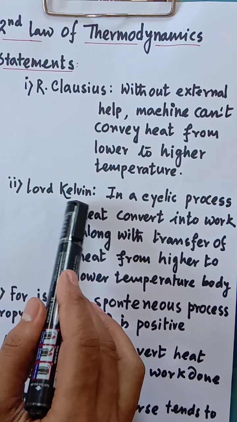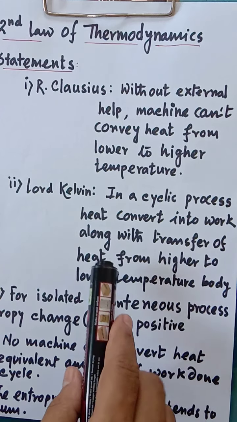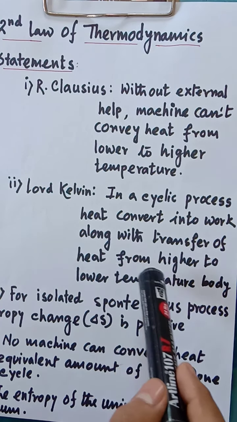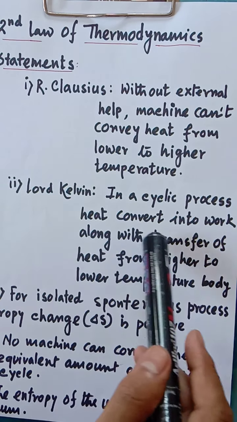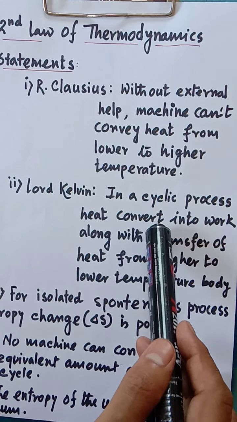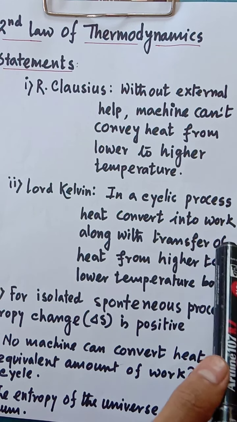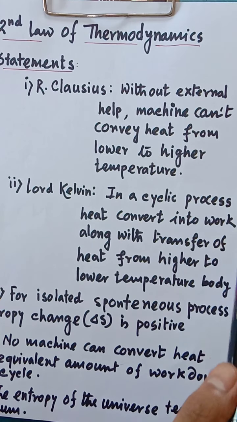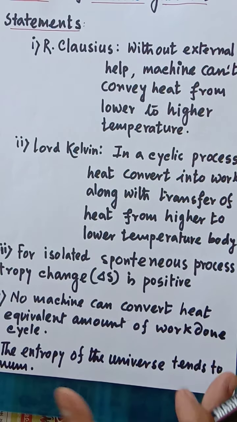Now Lord Kelvin's statement: in a cyclic process heat is converted into work along with the transfer of heat from higher to lower temperature of a body. That means heat can be converted into work, but along with it heat should be transferred from higher temperature to lower temperature in a cyclic process.